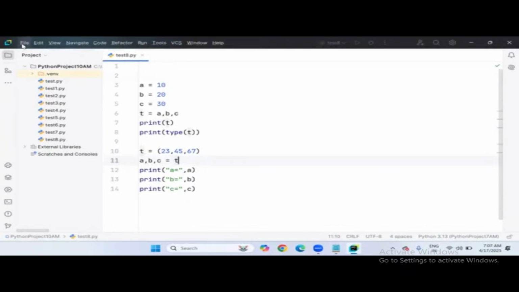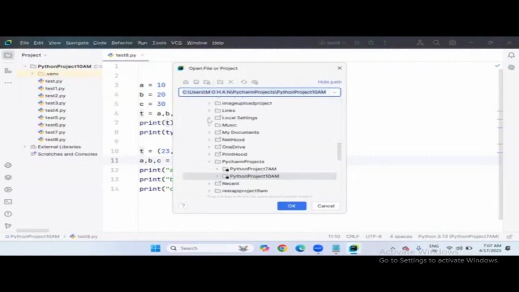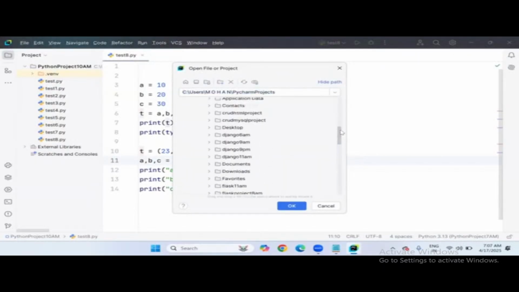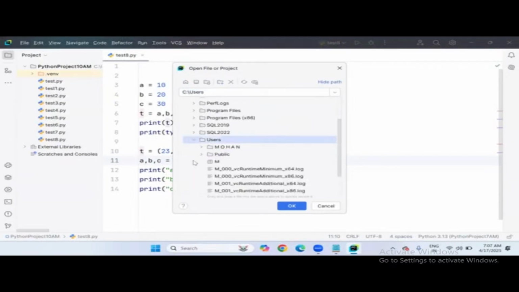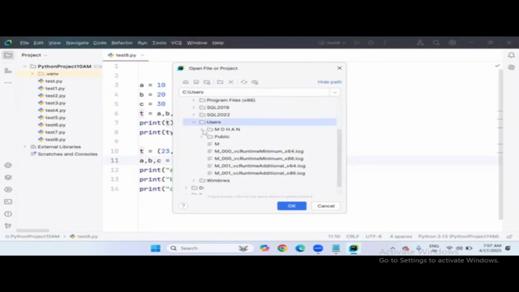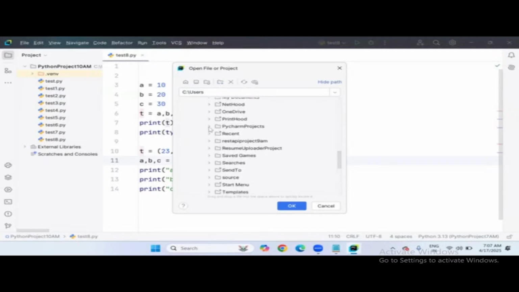File menu, there is the open option, open project folder. You can see, click on open. And where is your project located? You can see I have created my project in C drive, Users, okay? And then the computer name, and the PyCharm projects folder is there. You notice that in PyCharm projects, your project folder is here, Python project 7 AM.